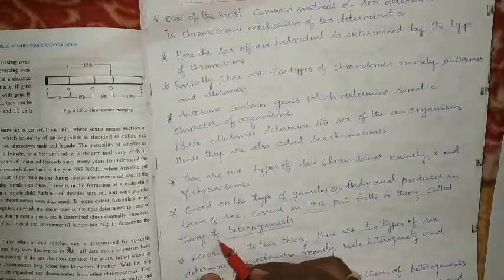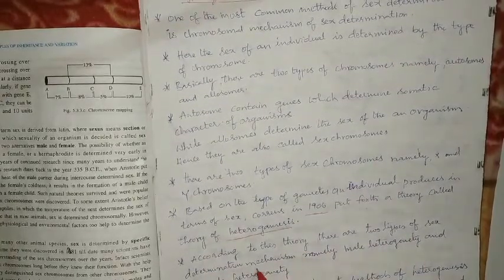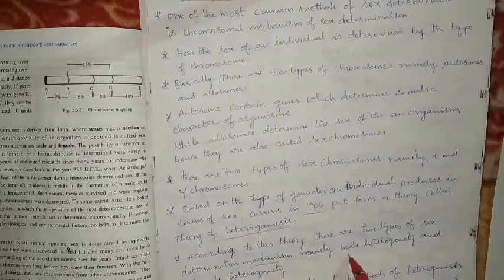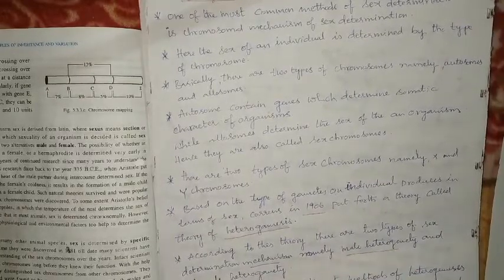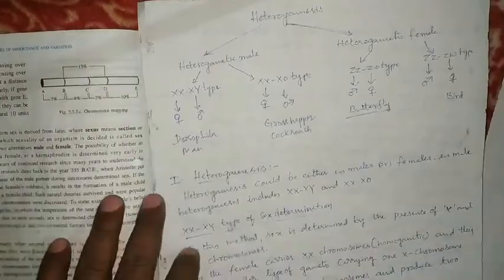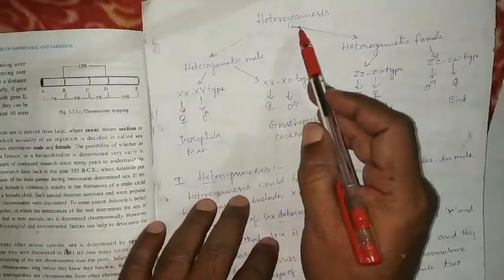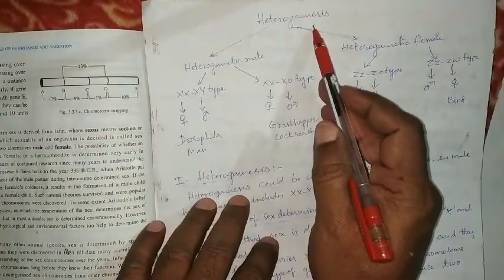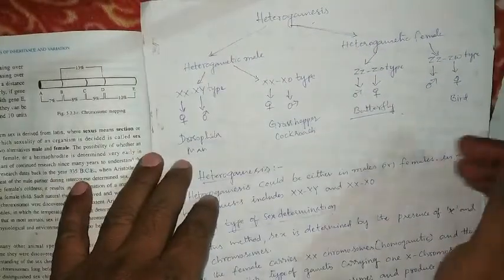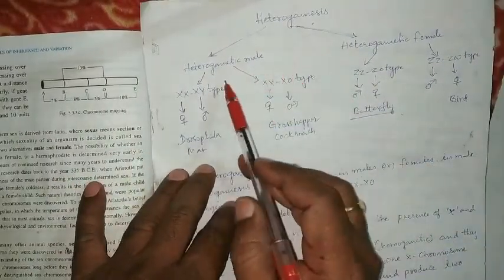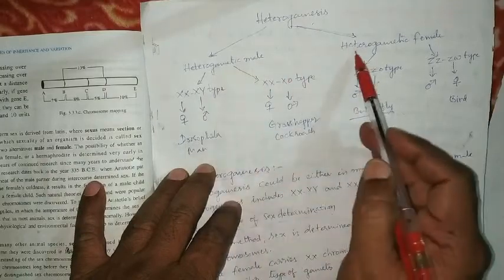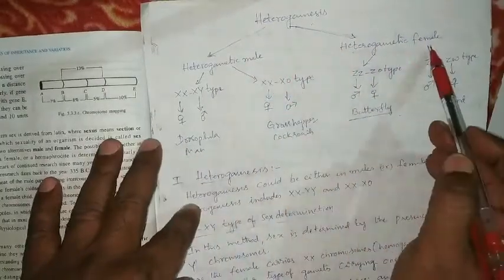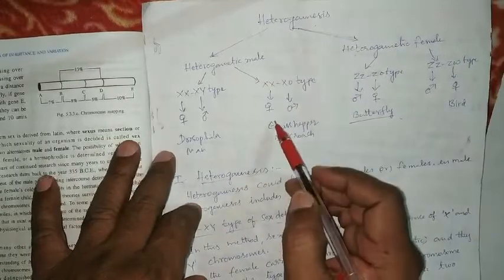According to this theory, there are two types of sex determination mechanism, namely male heterogamety and female heterogamety.